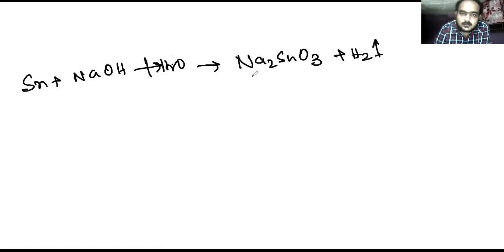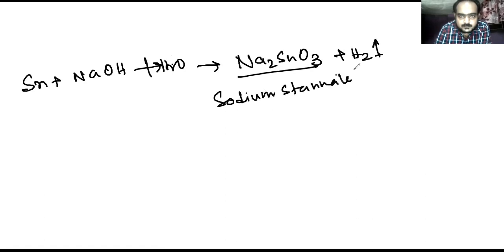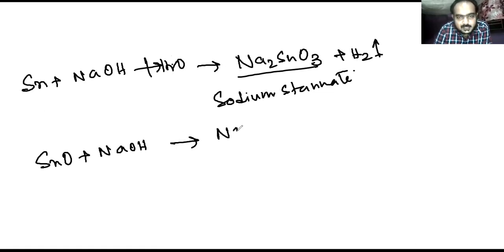Okay, sodium stannate. Now SnO, whenever it reacts with sodium hydroxide, can produce Na2SnO2 plus H2O.